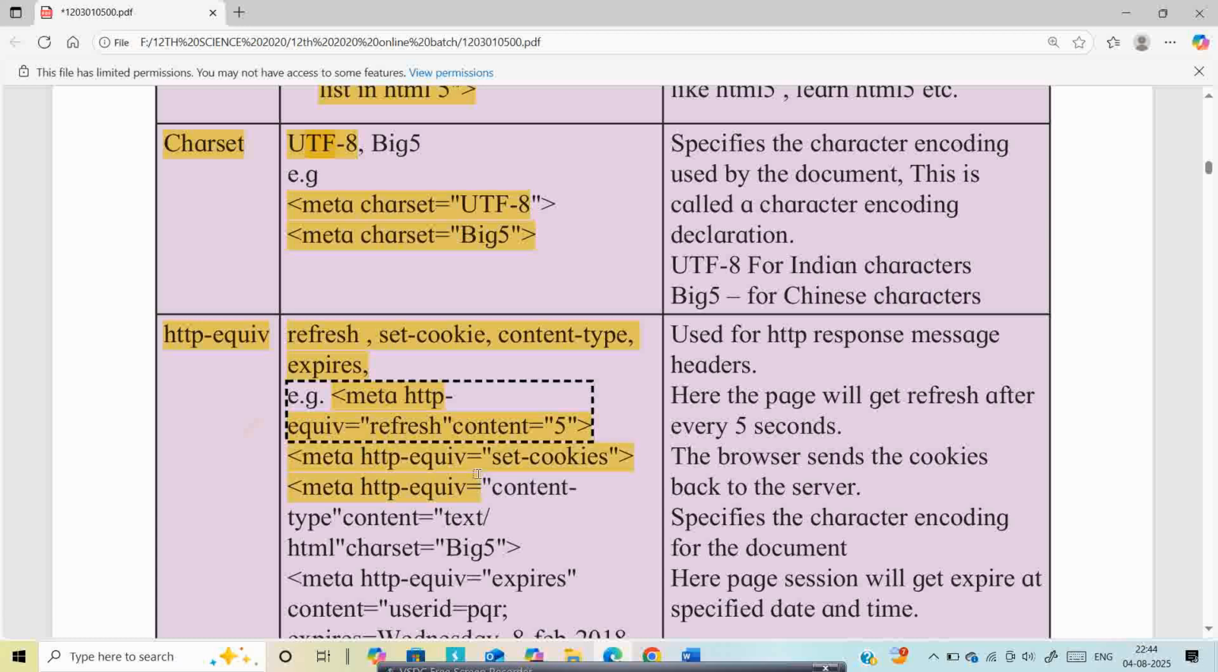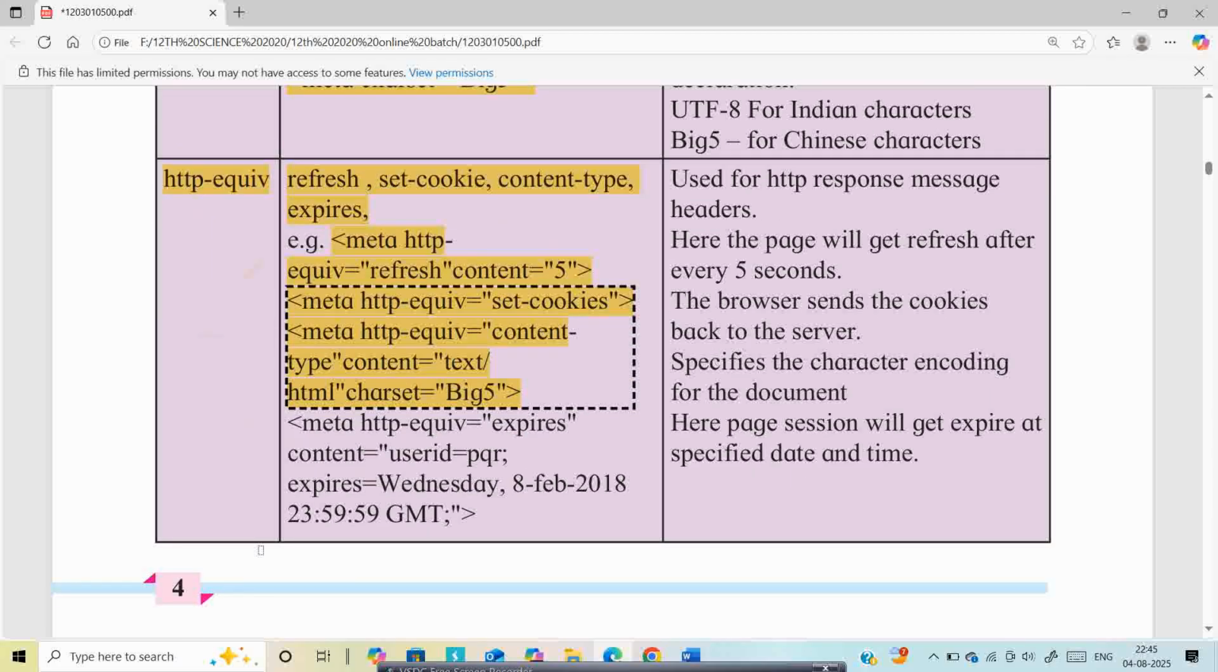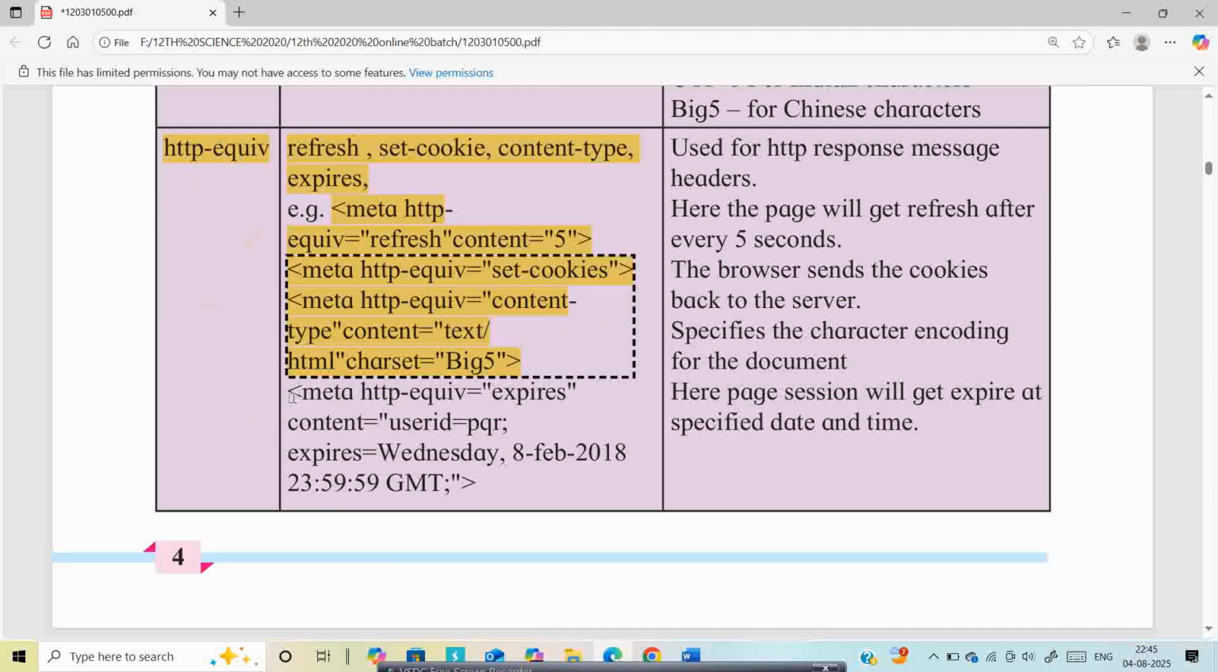Meta http-equiv set cookies: the browser sends cookies back to the server. Content type with charset big5 specifies the character encoding for the document. And the last one is expires. The page session will expire at a specific date and time.